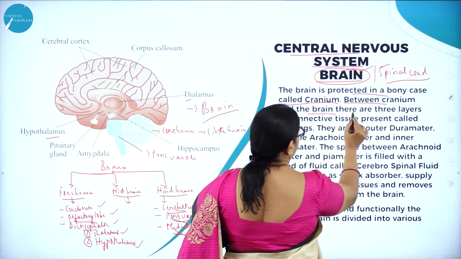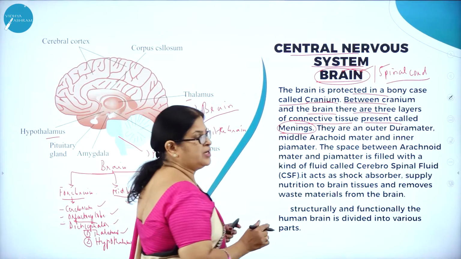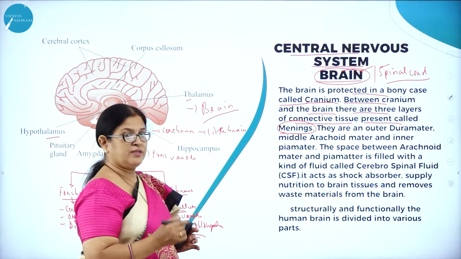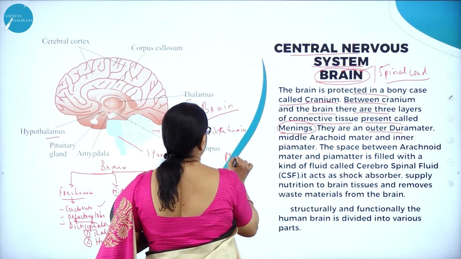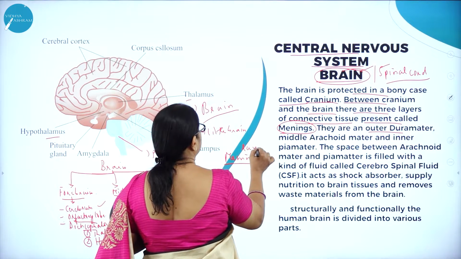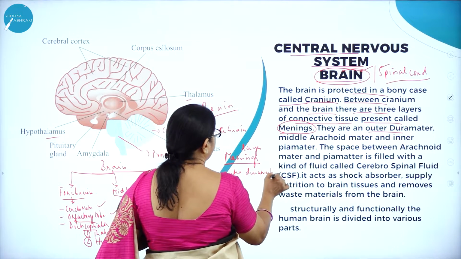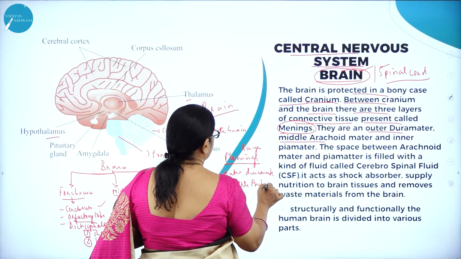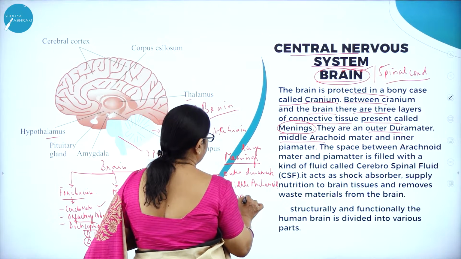Between the cranium and the brain, there are three layers of connective tissue called meninges. Very, very important. So there is a protective layer covering the brain called meninges. And what are the three layers? Outer, dura mater. Then middle, arachnoid mater. And the inner, pia mater.